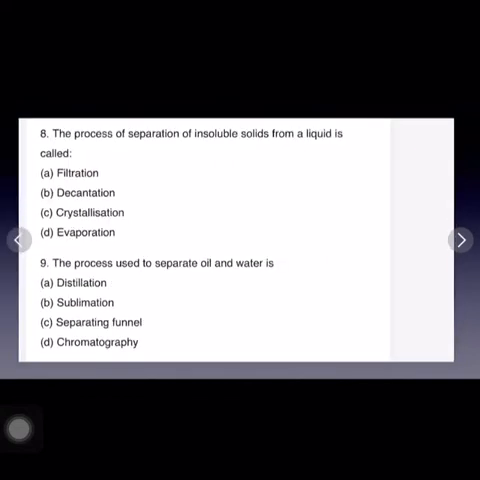Eighth question is the process of separation of insoluble solids from a liquid is called, this process is called filtration, in which the insoluble solids which is not soluble in a liquid gets separated out.